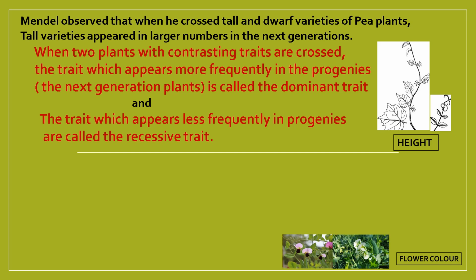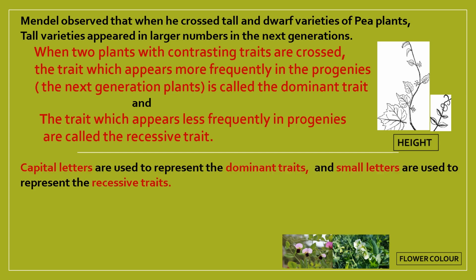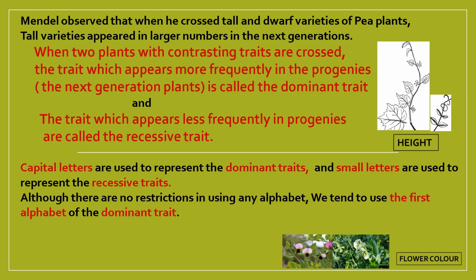So here, tall variation is the dominant trait, dwarf variation is the recessive trait. Now, capital letters are generally used to represent the dominant trait, and the smaller letter of the same alphabet is used to represent the recessive trait of the same character. So capital T for tall and small t for dwarf. Although there is no restriction in using any alphabet, instead of T I can use the alphabet X for height also.